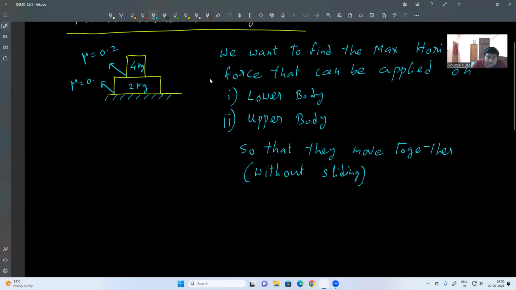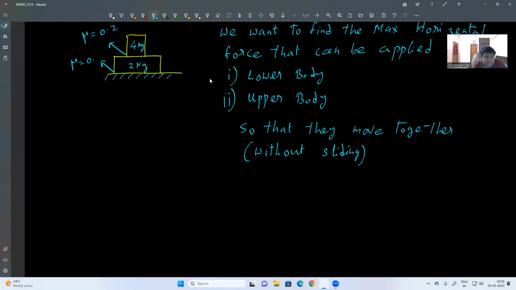Okay. Now, very simple thing. If I apply force on the 2 kg body, the 2 kg can easily move. Why will the 4 kg body move? Due to friction. If friction is not present, what will happen? The 2 kg body will move, the 4 kg will remain at rest, and after some time the 4 kg block will fall.